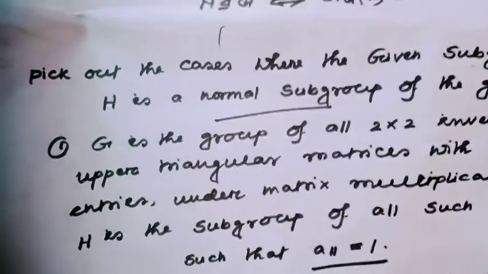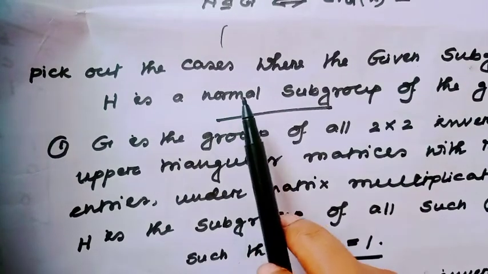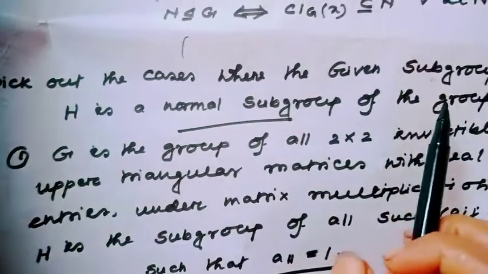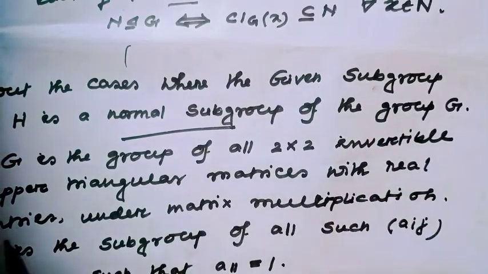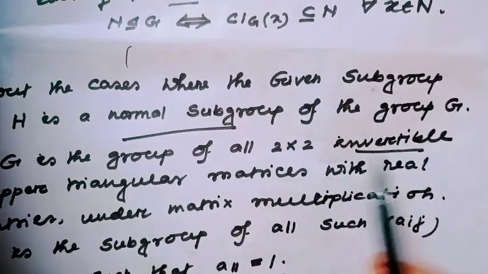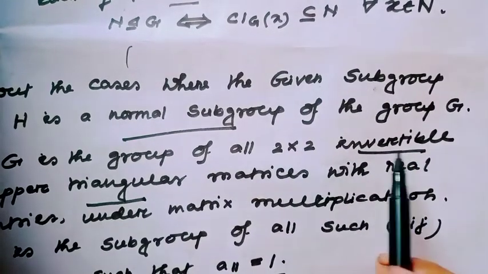Coming back to our question. The question is: pick out the cases where the given subgroup H is a normal subgroup of the group G. Option 1. G is the group of all 2×2 invertible upper triangular matrices, not only invertible.